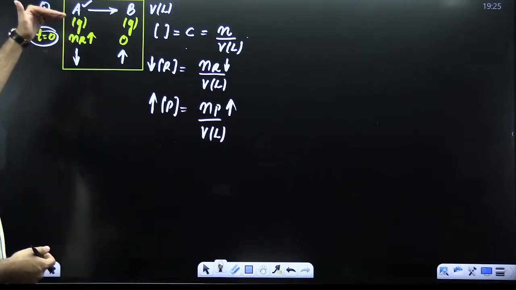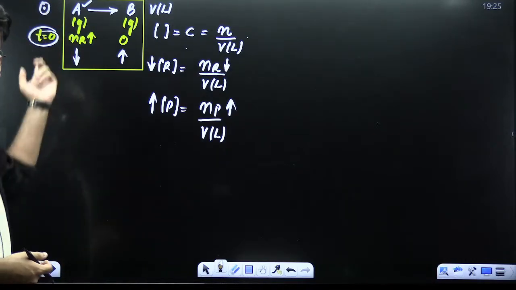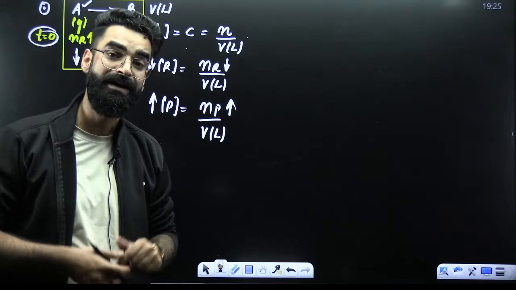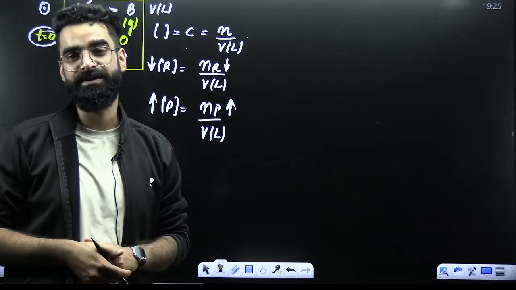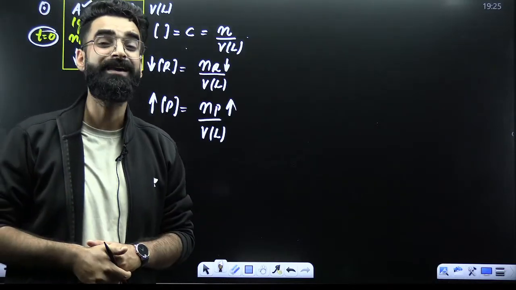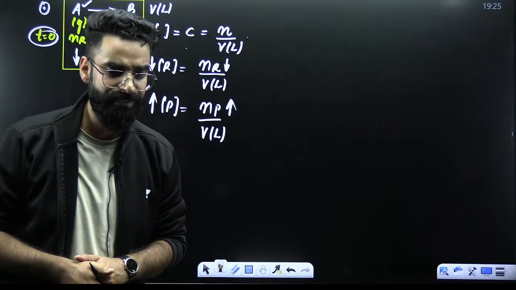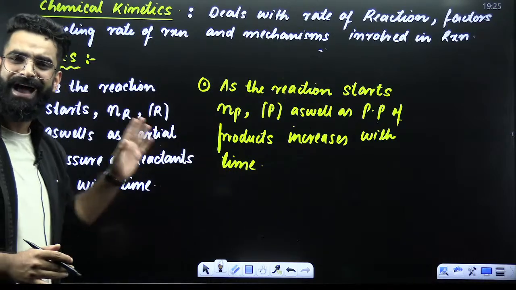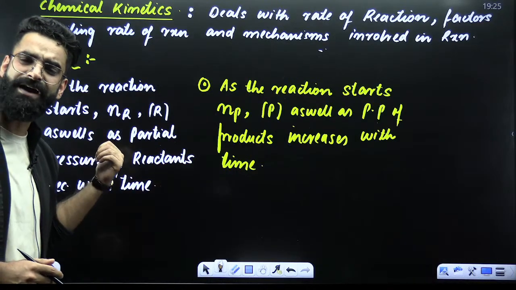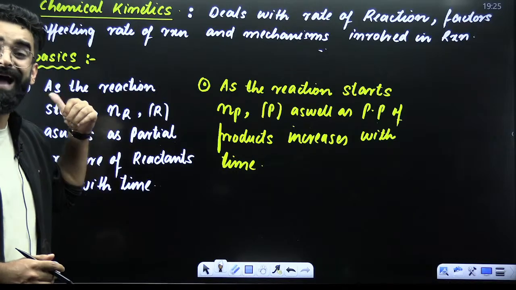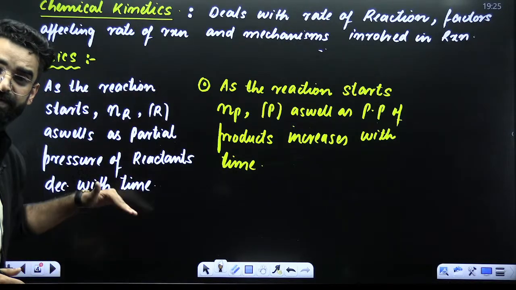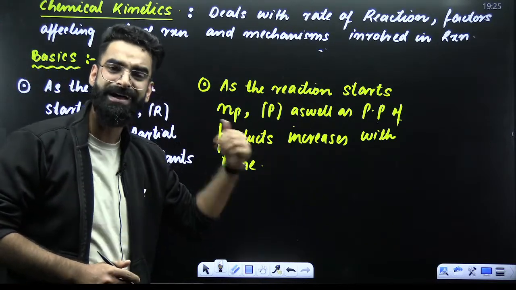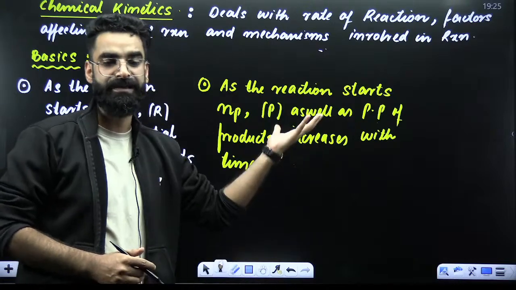So partial pressure of A decreases with time. Now the number of moles of B increase with time. If the number of moles of B increase with time, that means pressure due to B also increases with time. So I would say partial pressure of B increases with time. I believe these two statements are absolutely clear to you. As the reaction starts, moles of reactant, concentration of reactant, as well as partial pressure of reactant decrease with time. Similarly, moles of product, concentration of product, as well as partial pressure of product increase with time.